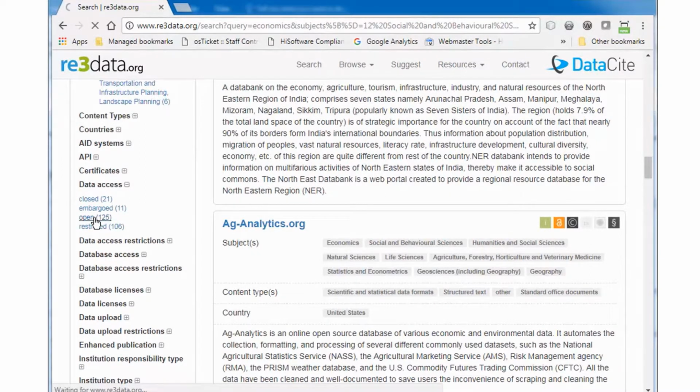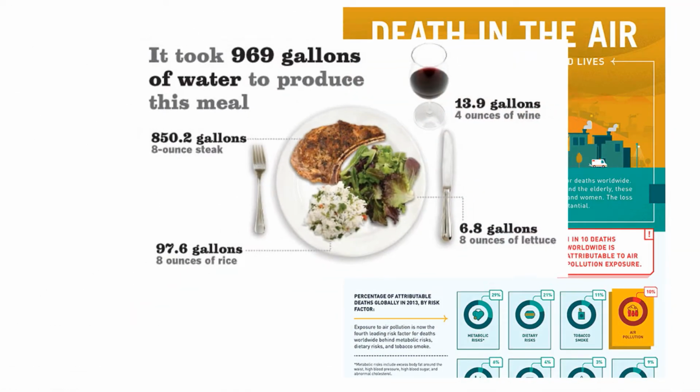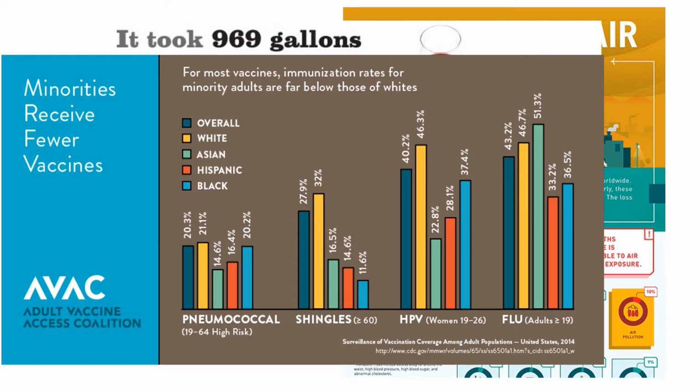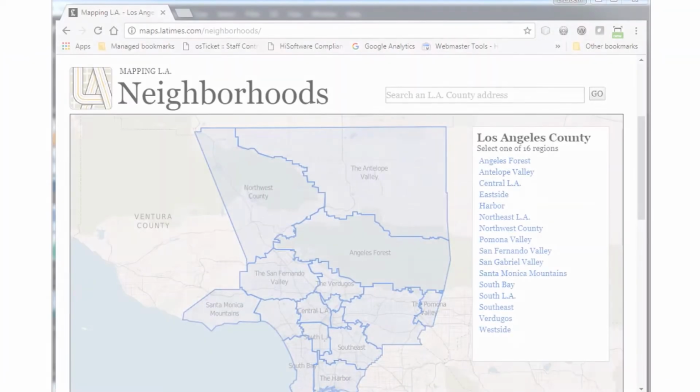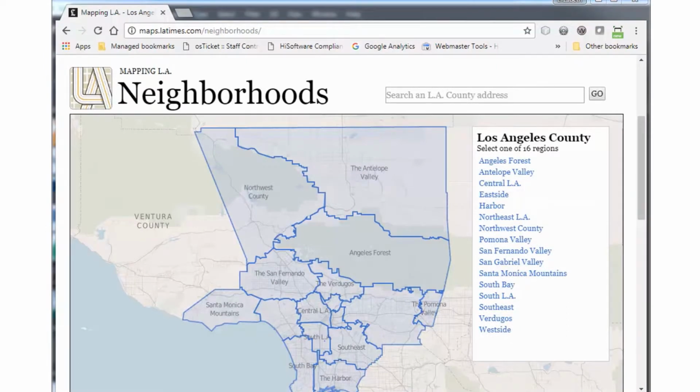When evaluating open data sources, government sources are often considered reliable due to the scope and frequency of data collection that governments are able to perform. Apart from government repositories, non-governmental organizations and news agencies often use public data to enable users to interact with open data. An interesting example of a website that uses a large amount of public data from the US government and delivers it to viewers concisely is Mapping LA, a project from the Los Angeles Times.